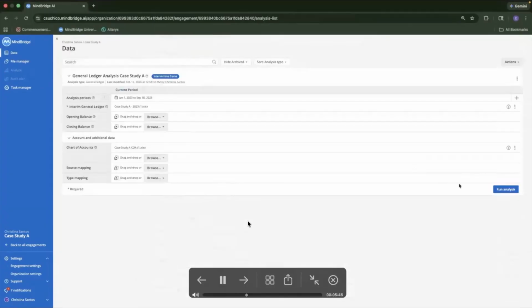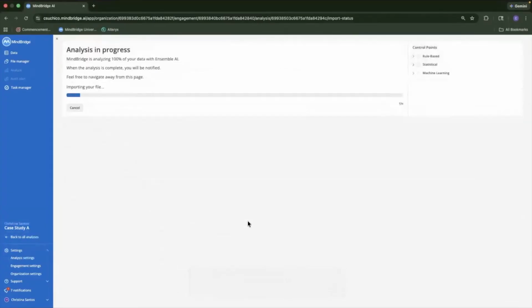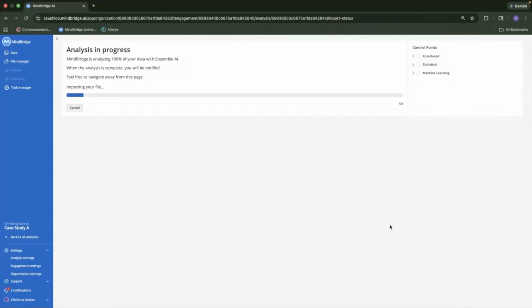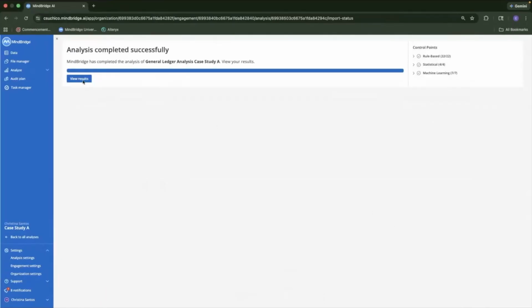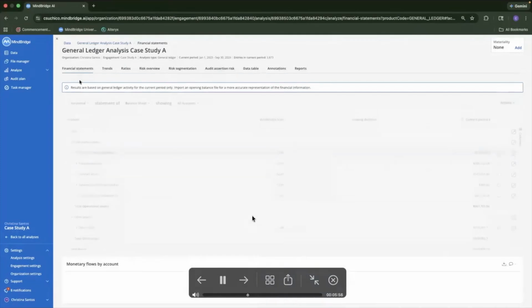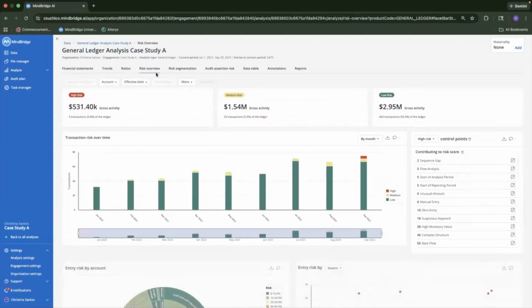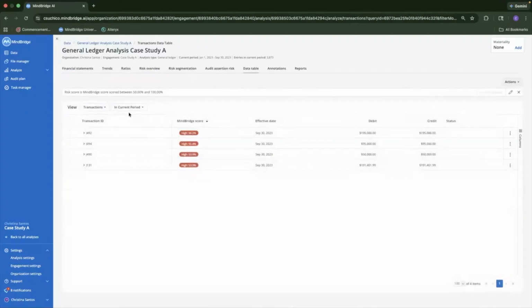Well, at this point, we're then going to run our analysis. This does take a little bit. I fast forwarded that just a little bit, so it wasn't so long. And then we are looking at our risk overview right here. We're going to be doing a little bit of manual things here and there.